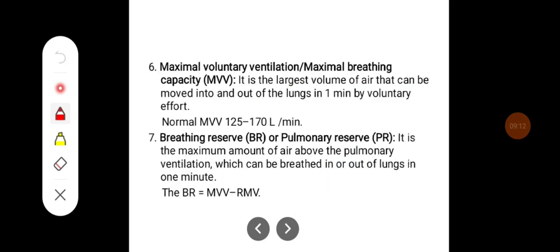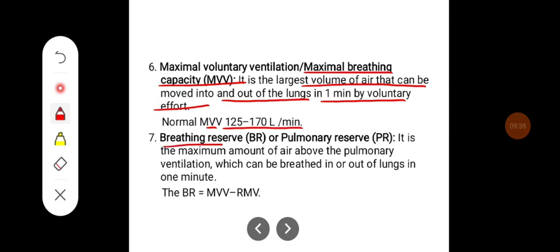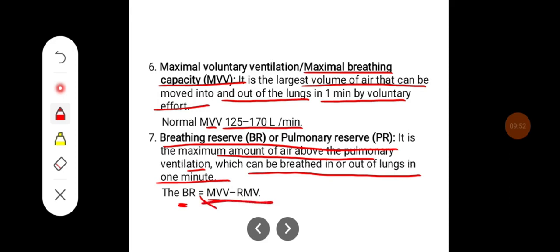Maximum voluntary ventilation or maximum breathing capacity, that is MVV, is the largest volume of air that can be moved into and out of the lungs in 1 minute by voluntary effort. So normal MVV is 125 to 170 liters per minute. Breathing reserve or pulmonary reserve is nothing but the maximum amount of air above the pulmonary ventilation which can be breathed in or out of the lungs in 1 minute. So breathing reserve is maximum voluntary ventilation minus resting minute ventilation.